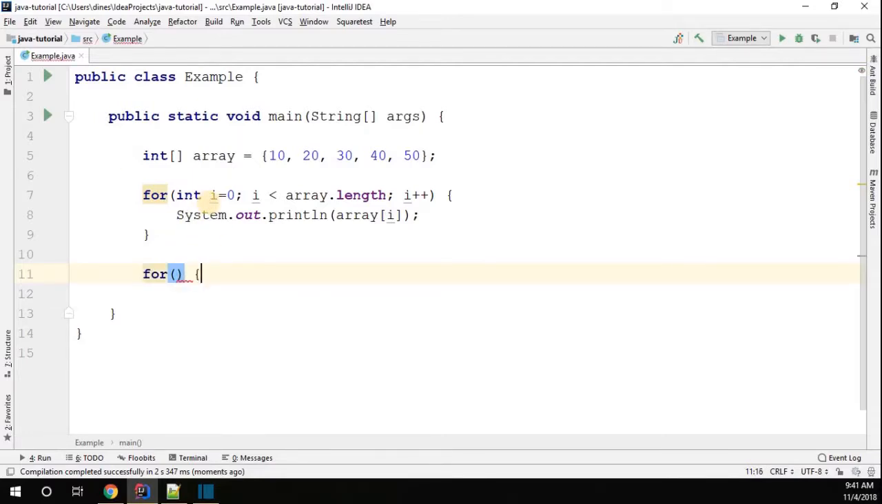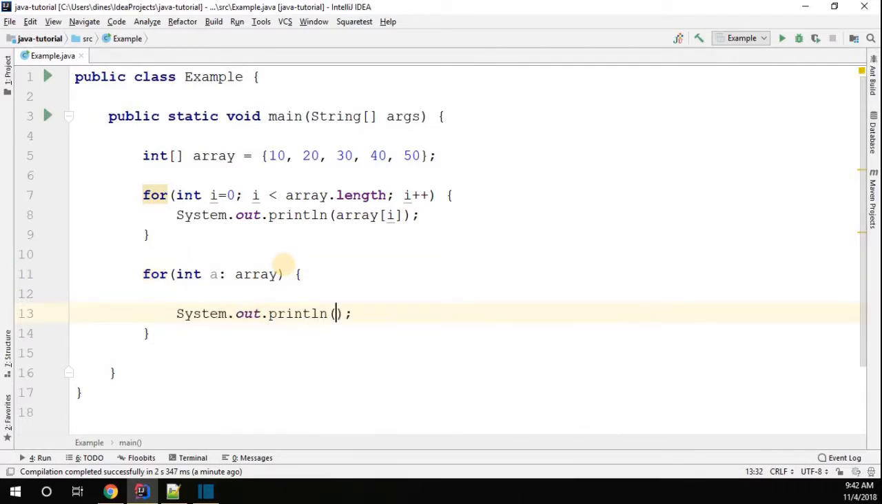For, the same syntax, but here I want to iterate this array object. Let me put it here. I want to iterate this array object. So what is the type of this array? I'm going to tell my for each, hey for each, the type of this array is actually integer. Okay, great. For each time you do the iteration, I want you to store that element inside a variable. That's all. This is how you can create the for each, or you can call it the advanced for loop in Java.